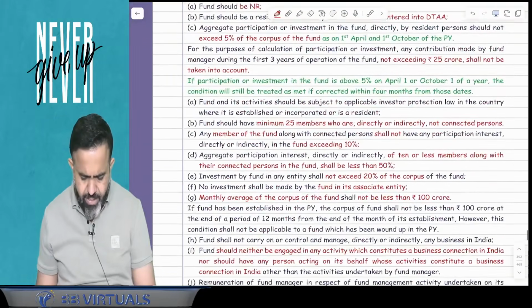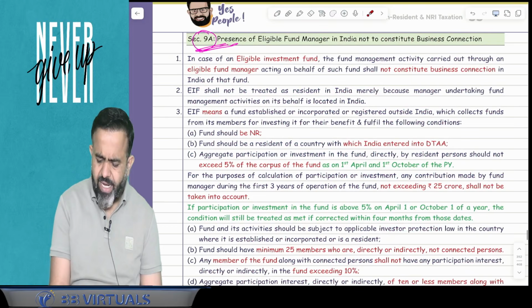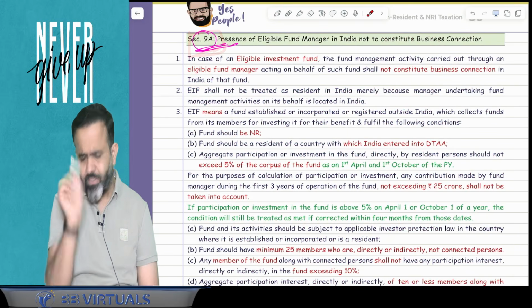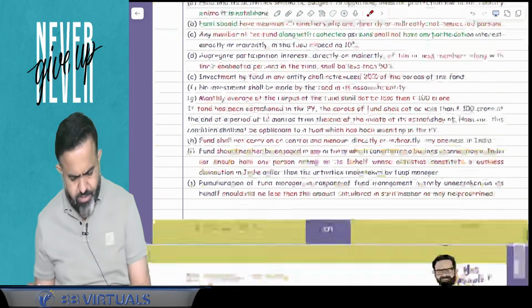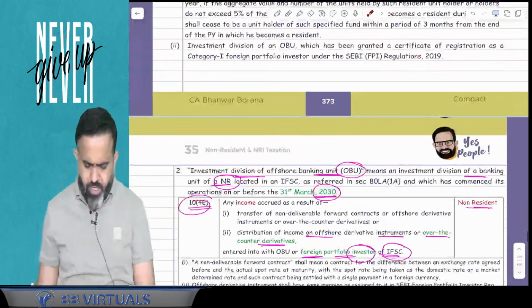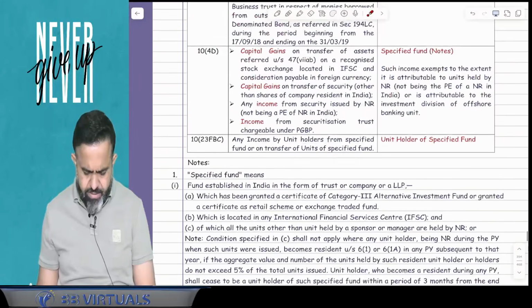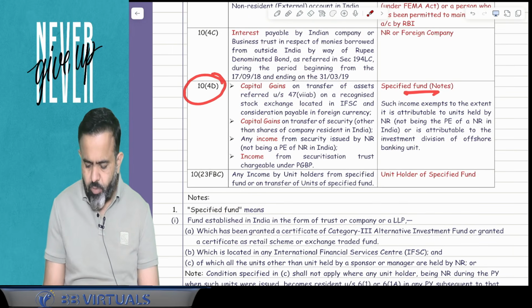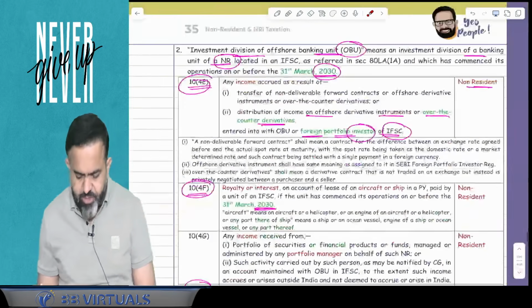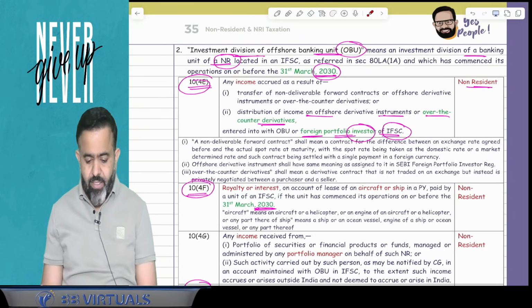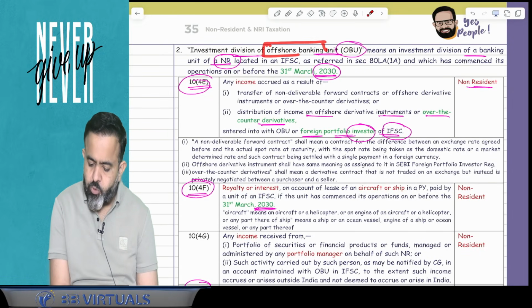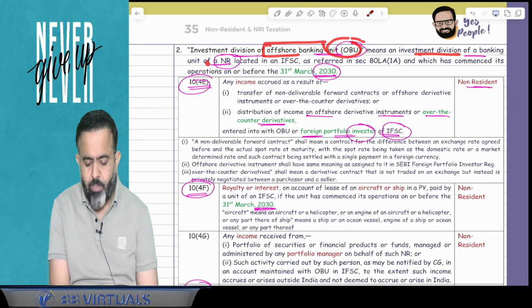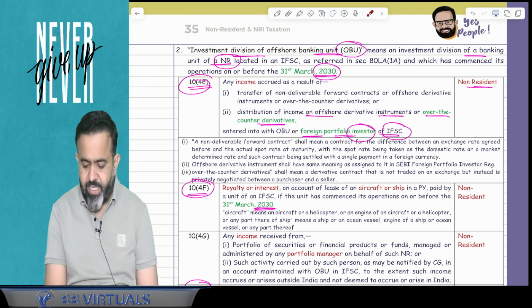So one is, guys, in section 9A there are some small changes that you can do yourself; there is no issue at all. After that, guys, in section 10(4)D, what is the meaning of a specified fund? In the definition of a specified fund, investment division of offshore banking unit means the investment division of the banking unit of an NR located in IFSC.